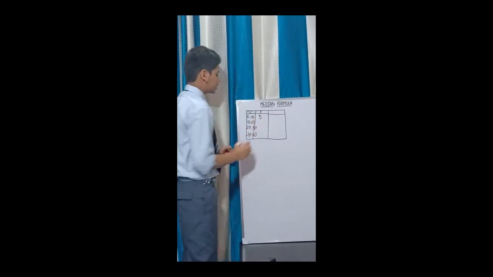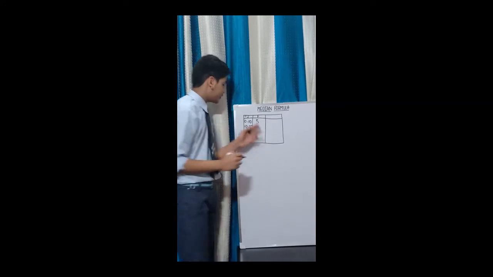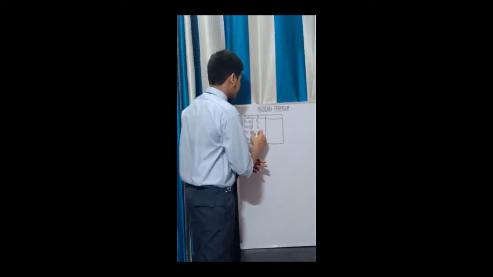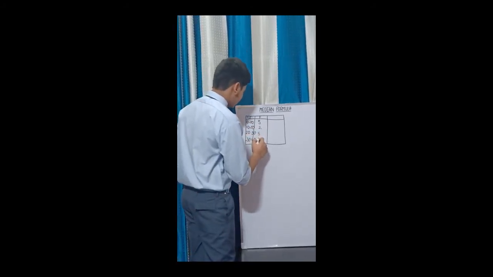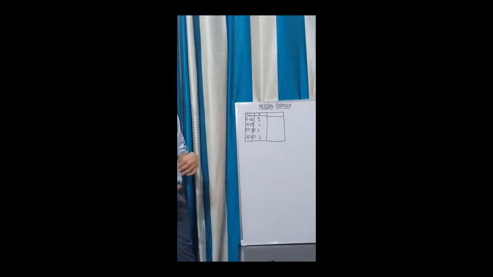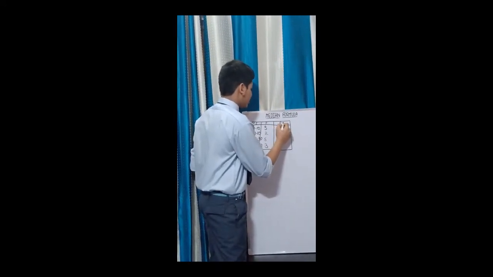So 5 students secured marks between 0 to 10, 2 students secured marks between 10 to 20, again 5 students secured marks between 20 to 30, and 3 students secured marks between 30 to 40. This was your normal frequency. Now let's talk about the cumulative frequency.